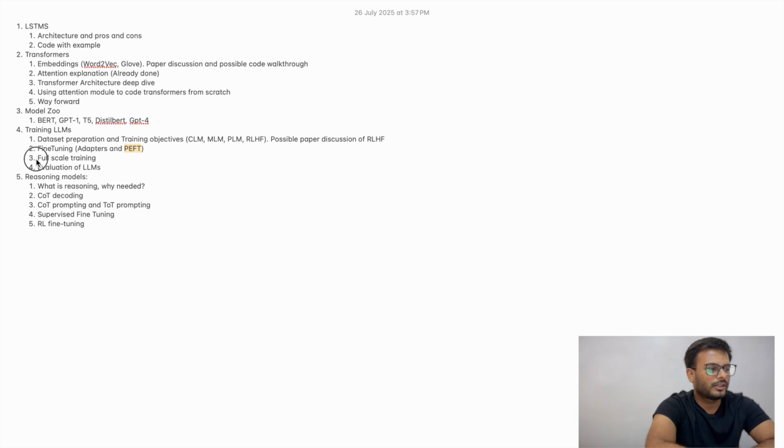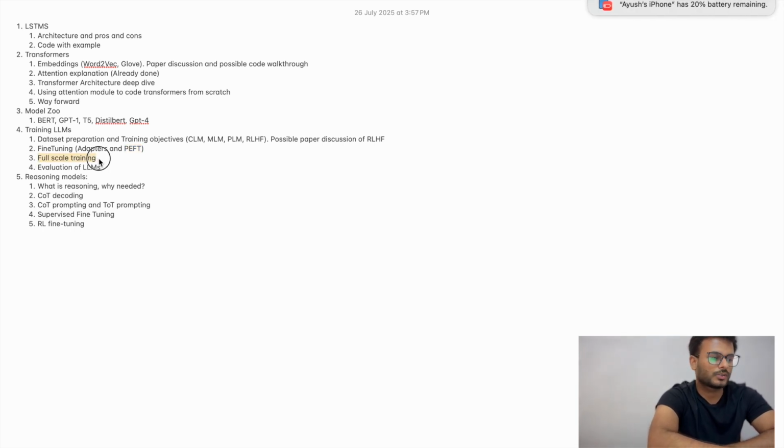Then full scale training, I might cover from just an overview because I don't have that much compute resource to train it. But yeah, we'll just go through it. And then evaluation of LLMs. So we'll discuss certain benchmarks around certain types of data, what it means to evaluate LLMs, and how it is done. That's something we'll be covering over here.